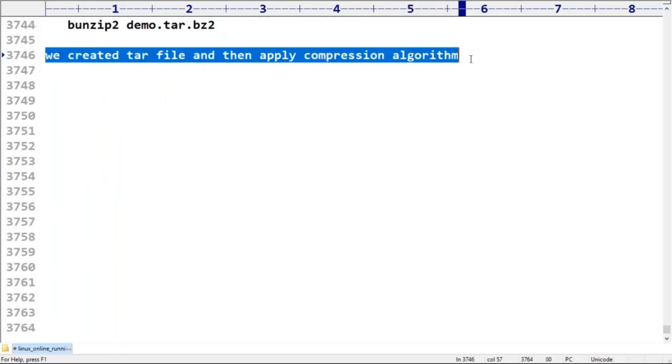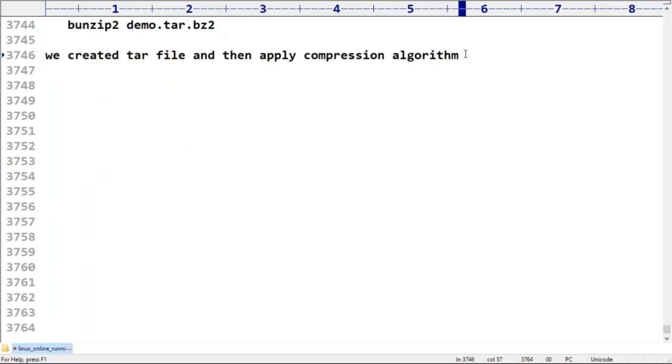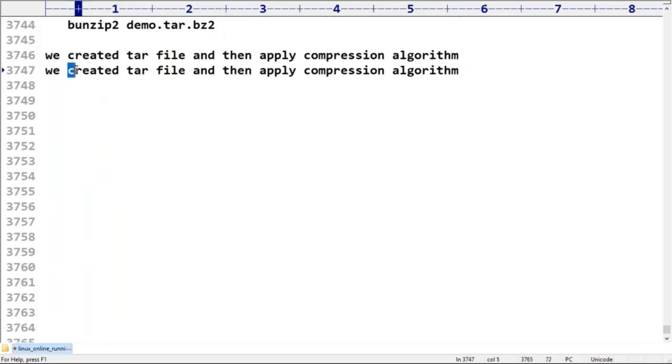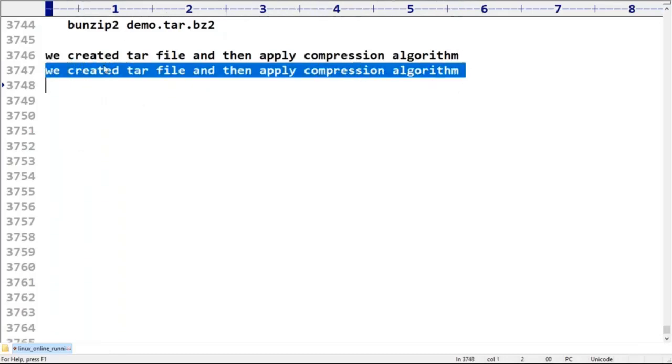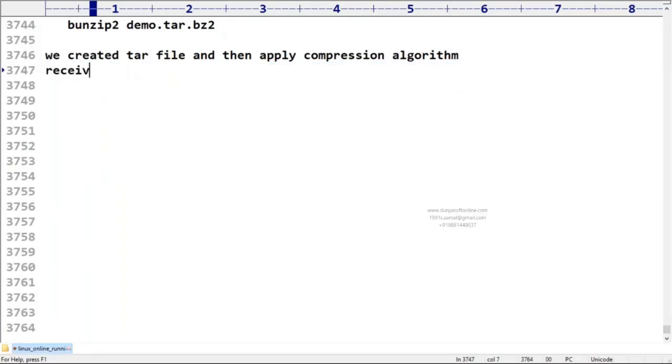Similarly, the receiver first has to perform decompression, and then extraction.